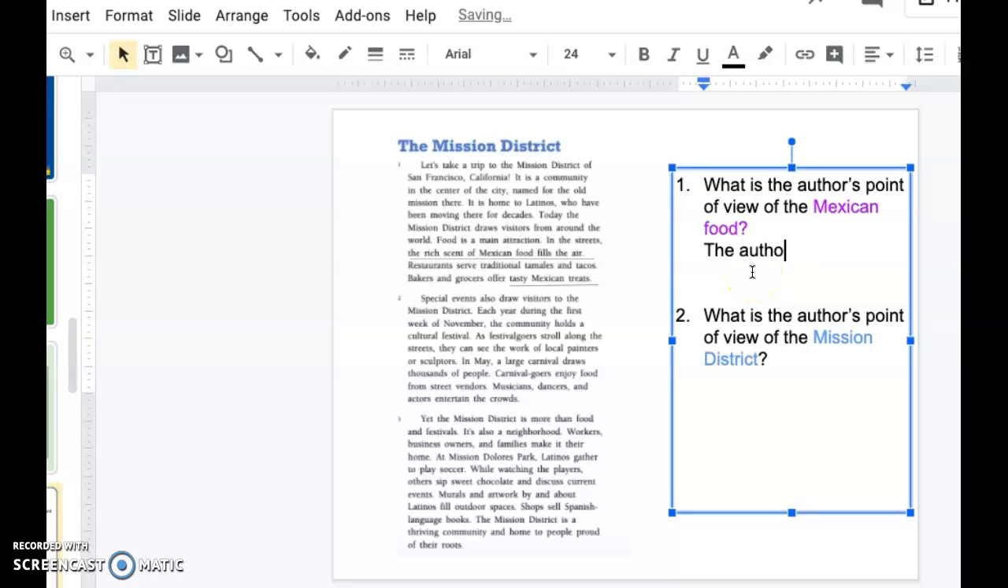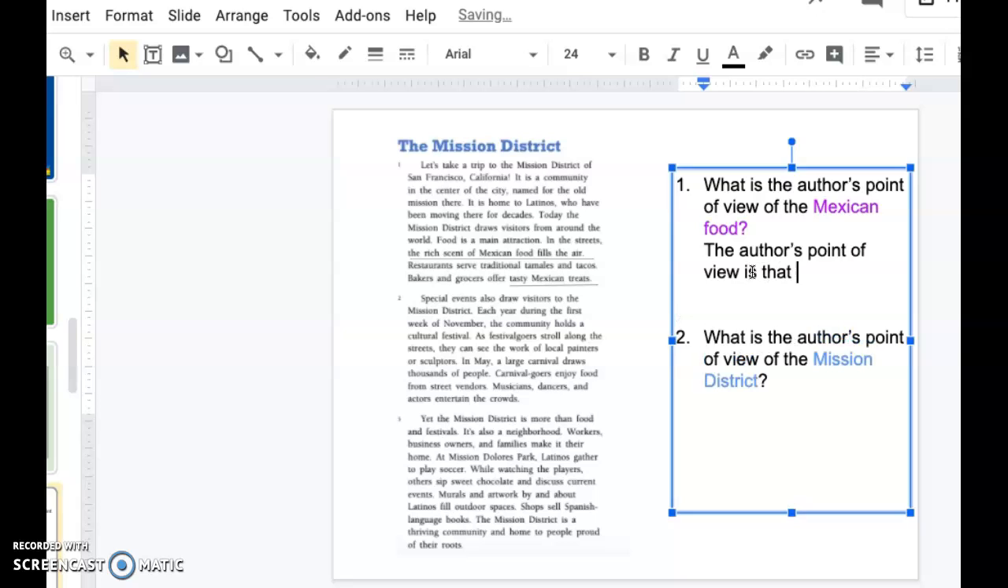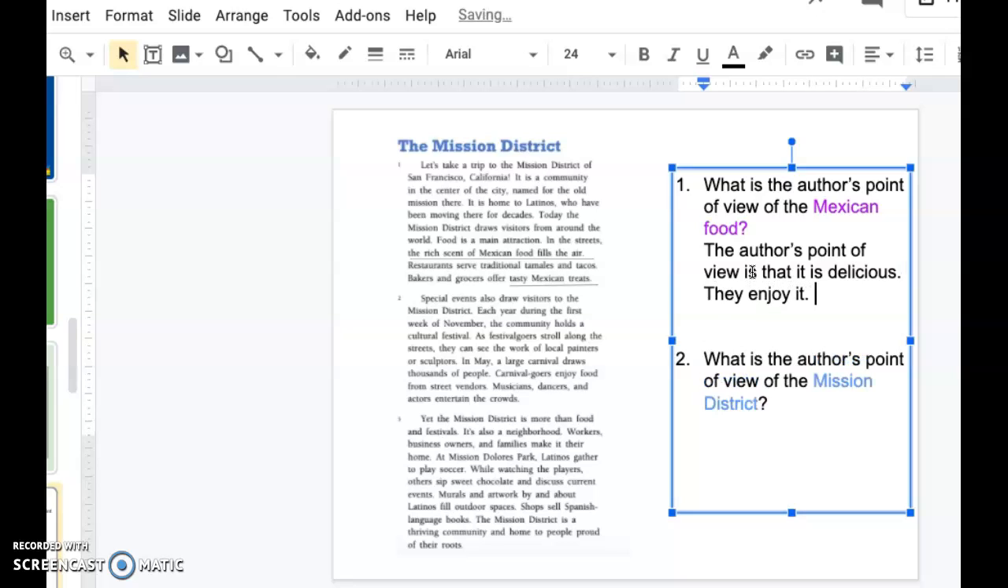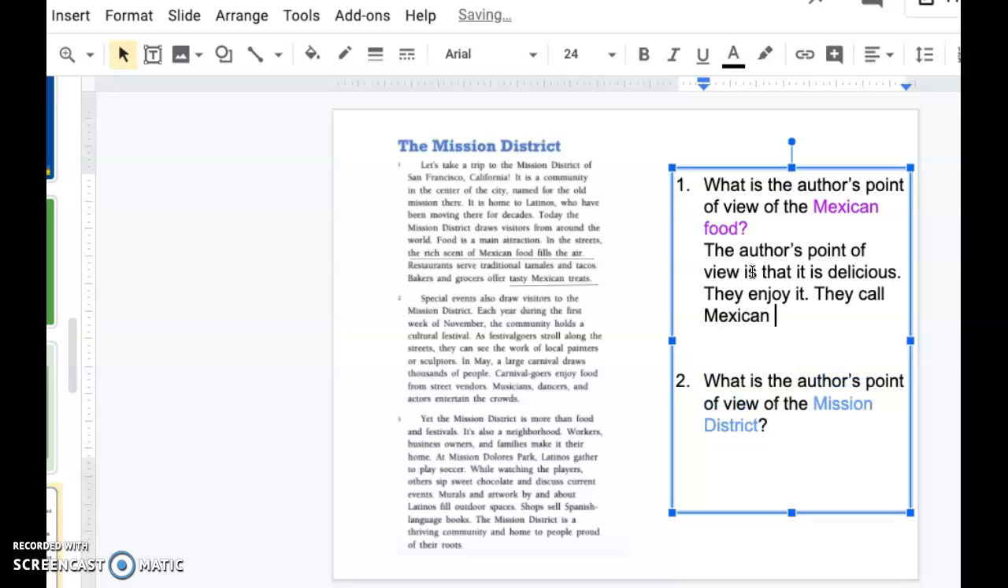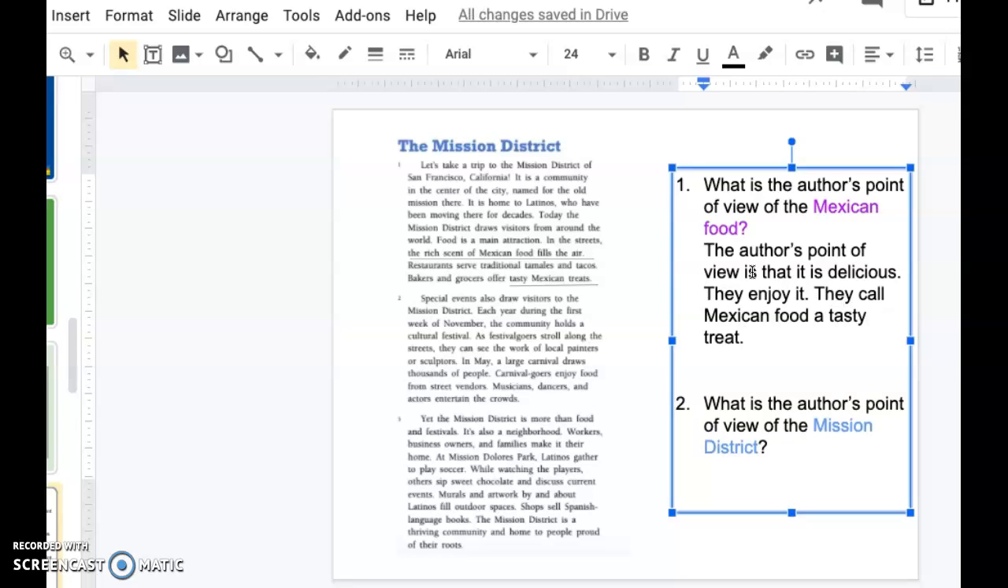the author's point of view is that it is delicious. They enjoy it. They call Mexican food a tasty treat, right? And treats and tasty means that it's a good thing.